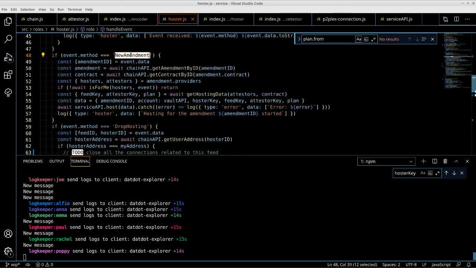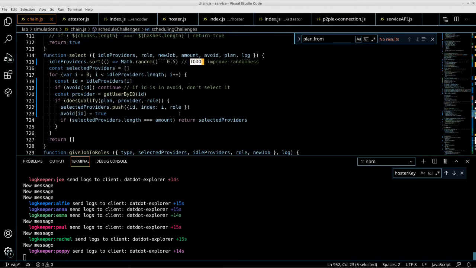And then the poor hoster or attester is listening to this event and gets like, oh, this is my call, and goes and tries to connect to another role and executes everything, and then gets another message or another event with exactly the same data, and tries to connect with the same user in the same swarm on the same topic. And it just doesn't work because, hey, you're already there. So what are you doing here again?